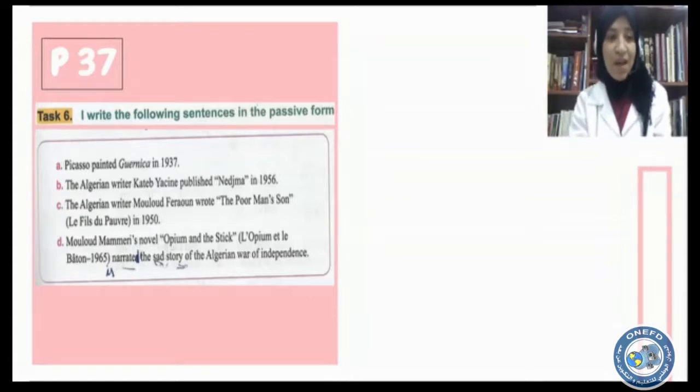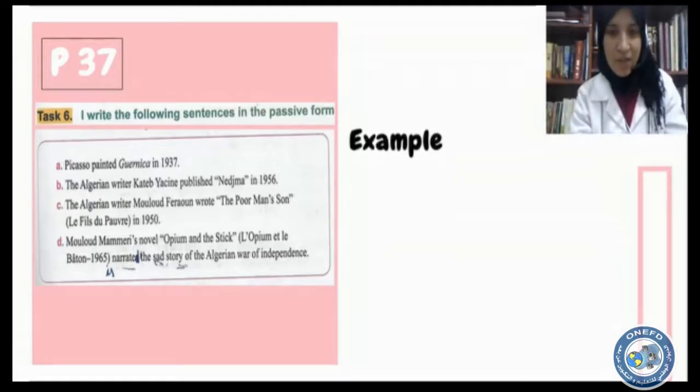C. The Algerian writer Mouloud Feraoun wrote The Poor Man's Son, which in French is Le Fils du Pauvre, in 1950. And D. Mouloud Mammeri's novel Opium and the Stick, in French L'Opium et le Bâton, 1965, narrates the sad story of the Algerian War of Independence.